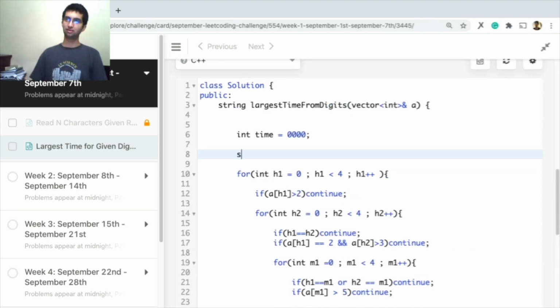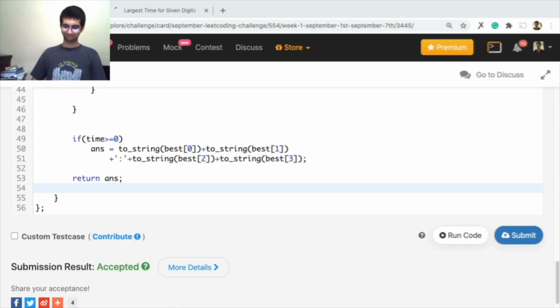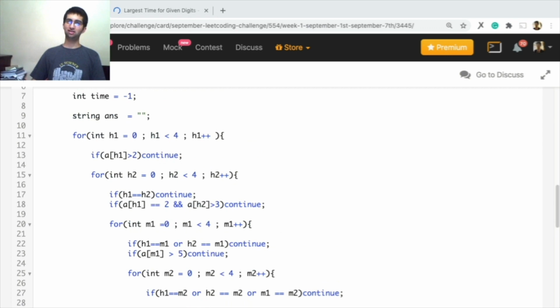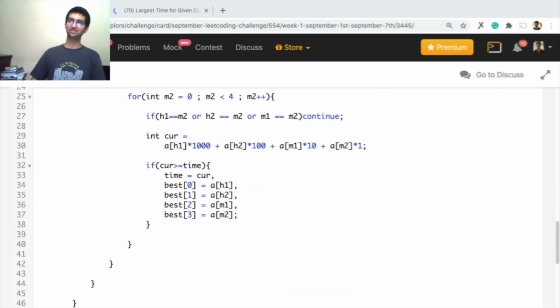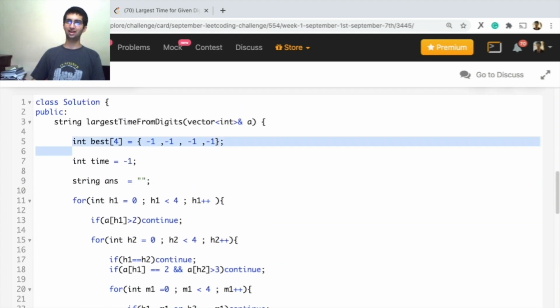String ans equals this. Now, current is the better time. Let's update our answer. What I did was, instead of continuously updating the answer over here, I just store all the best h1, h2 and m1, m2 times in the best array, right?